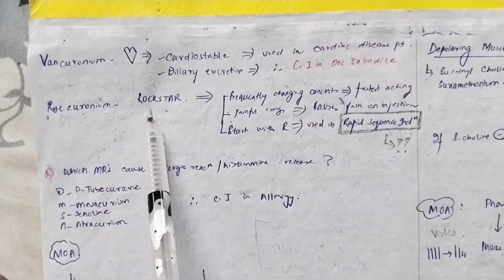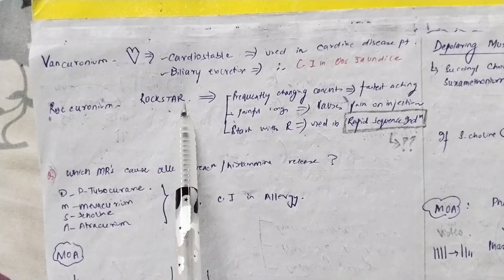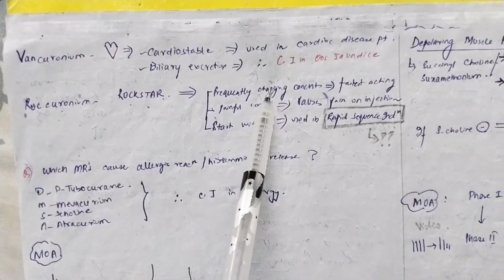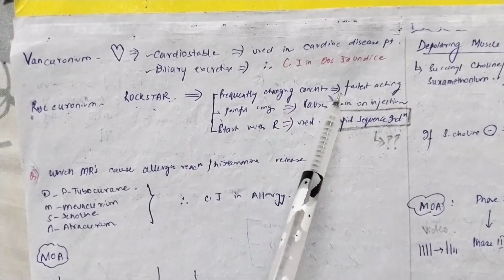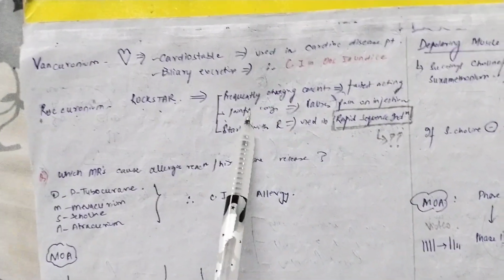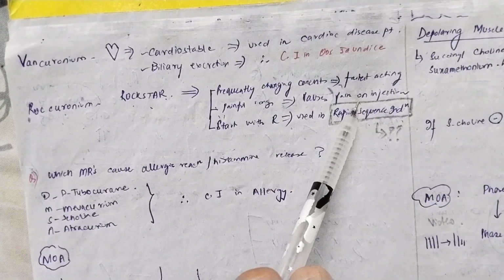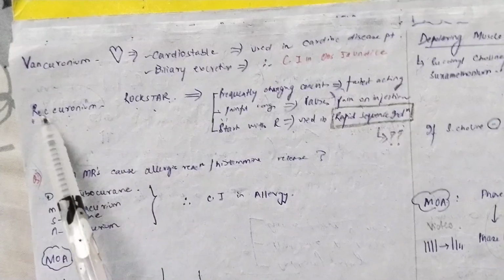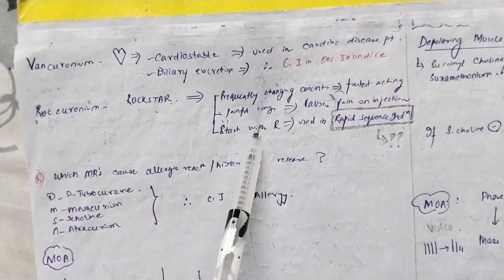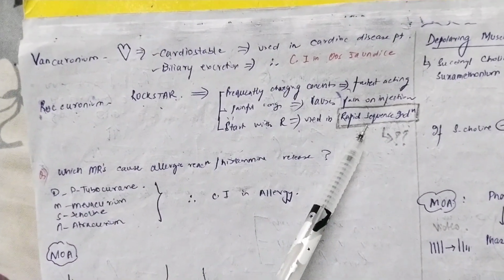So rocuronium frequently changes its actions. At one point of time it's at one concentration, at another point another concentration. So it frequently changes its actions. It is faster acting, but remember that it causes pain on injection. And as for rocuronium, we just have to remember that it is used for rapid sequence induction.